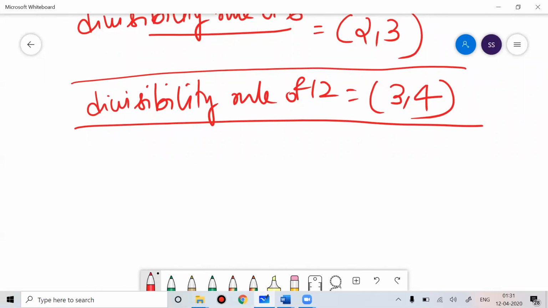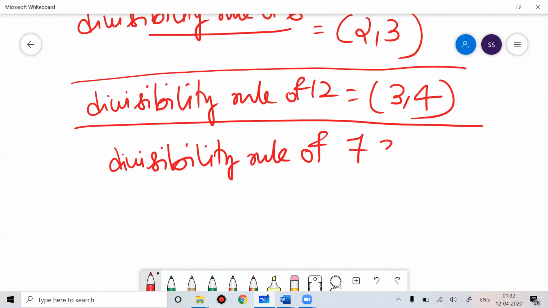Now let's discuss the divisibility rule of 7 and 13. The divisibility rules of 7 and 13 follow the same pattern.